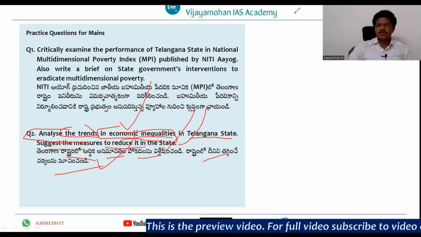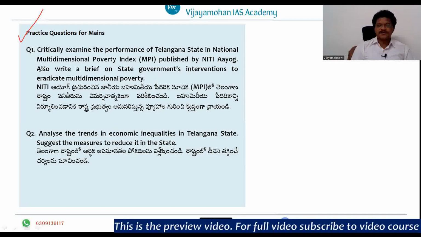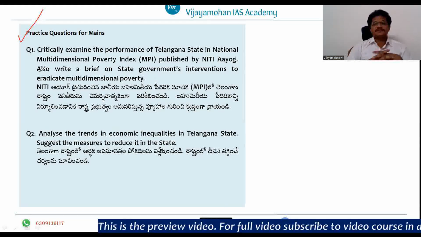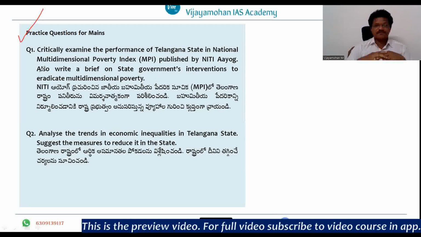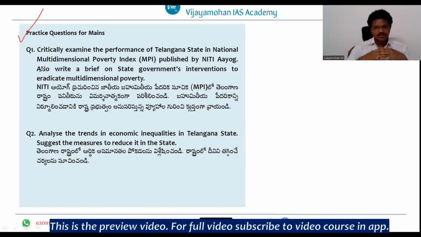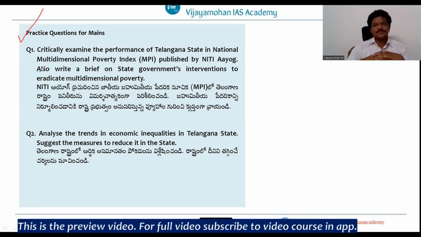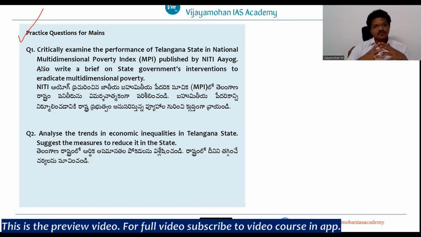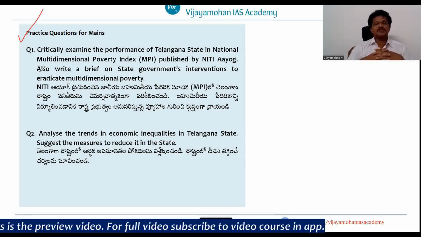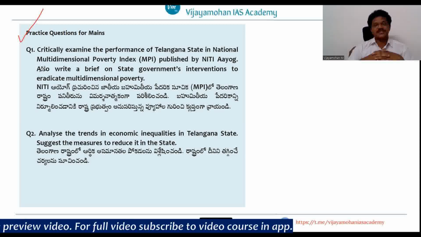So these are the two questions that you can try to practice, right? This is the end of the first chapter of Telangana economy. Next, I'll be uploading a test paper on this chapter, and you have to write answers within 4 or 5 days so that I'll be able to evaluate them. Next, we will start another chapter. Until then, thank you.